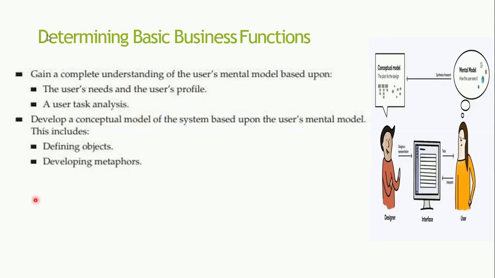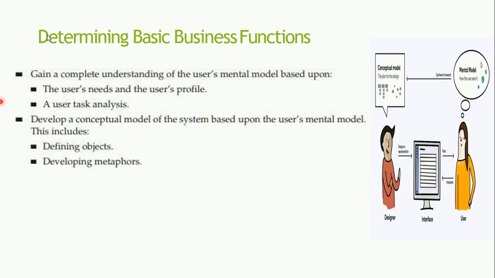So let us see how to determine the basic business functions. We have to prepare a detailed description of the product that will be prepared, and also we have to know what the critical system inputs and outputs are.